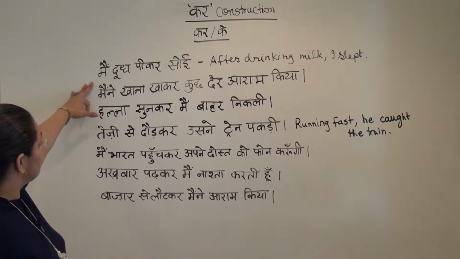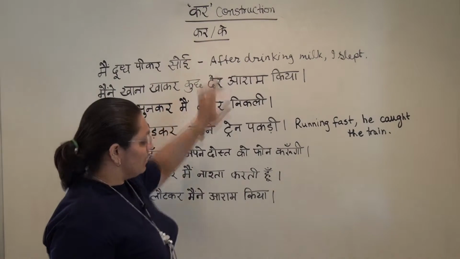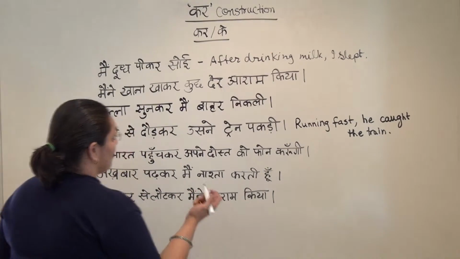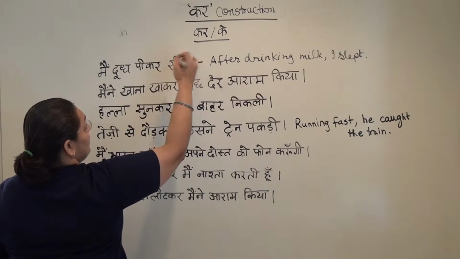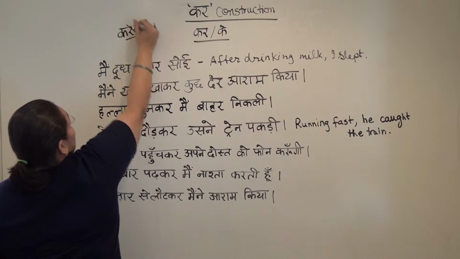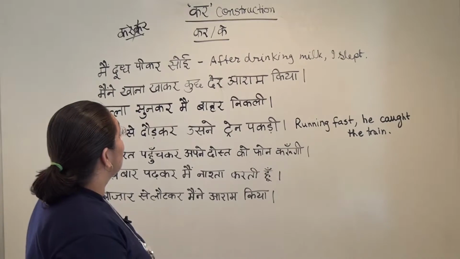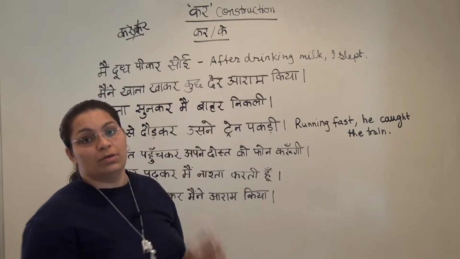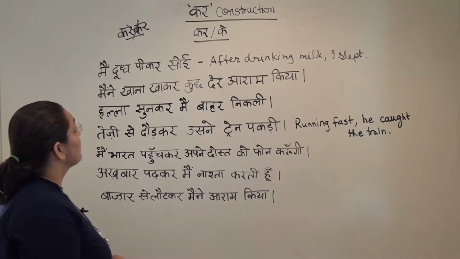Before we start discussing the sentences, there is another thing. If there is a verb that ends in kar, then you cannot say kar together. Kar ke is fine, but kar kar is not used. All right, so you have to keep that in mind. And I told you that kar is used in written and spoken Hindi both, but ke is used only in spoken Hindi, not in written or bookish Hindi.